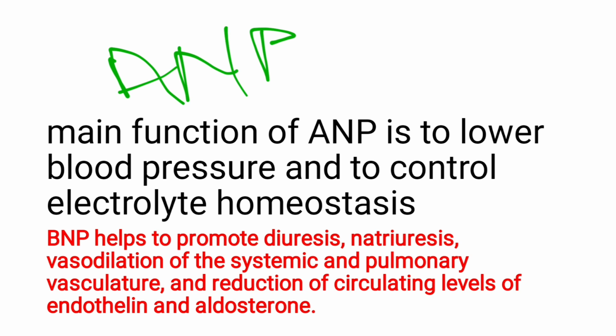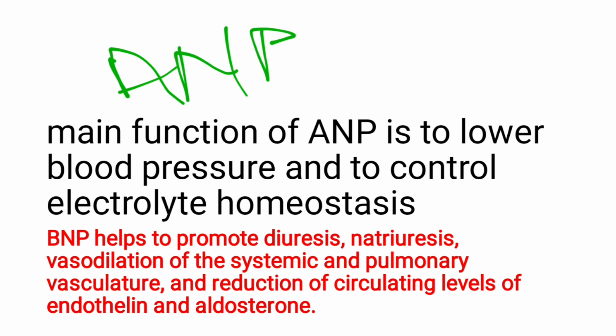So it shows the mechanism of hormone action: ANP is produced from the heart in the atria when the atria are stretched, and it is carried through the blood to its respective target cells, like those in the blood vessels, and helps maintain or lower the blood pressure in the body and also maintain electrolyte homeostasis.